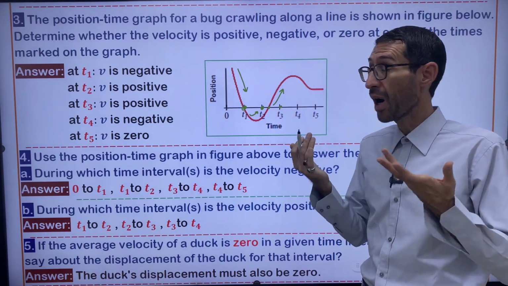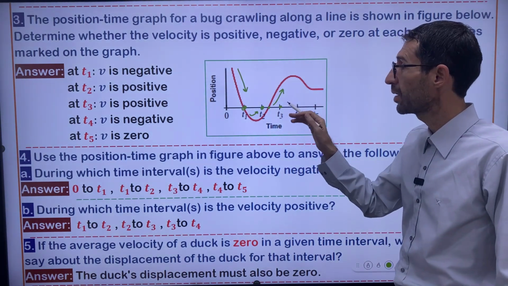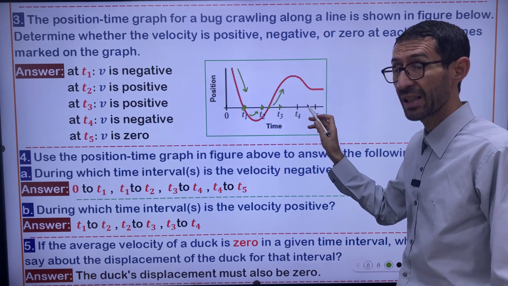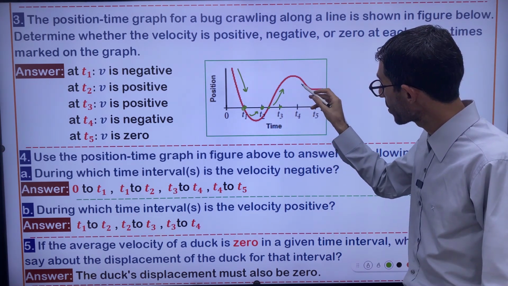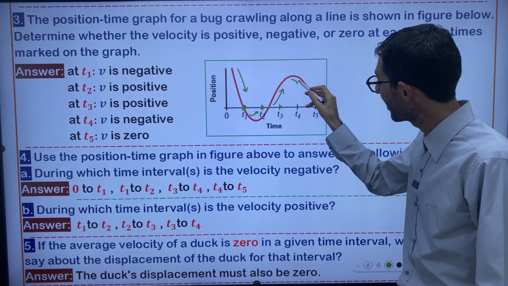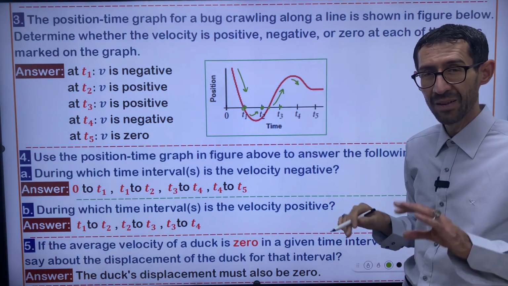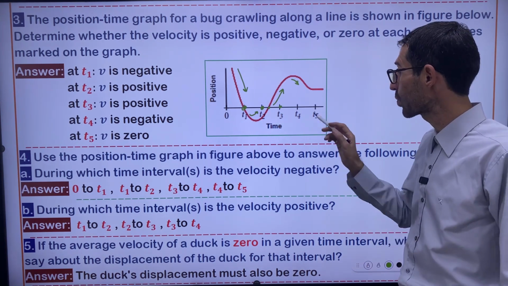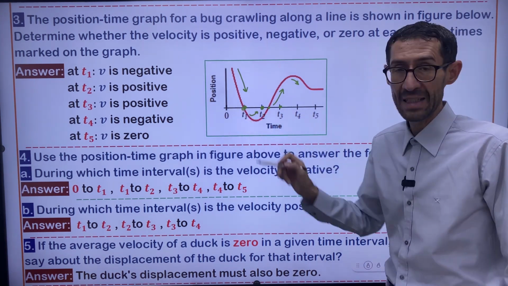The line is going up. That's why at t3 velocity is positive, right? At t4, at this position, I can say velocity is approximately getting down. It tries to get down. That's why at t4 exactly velocity is negative.